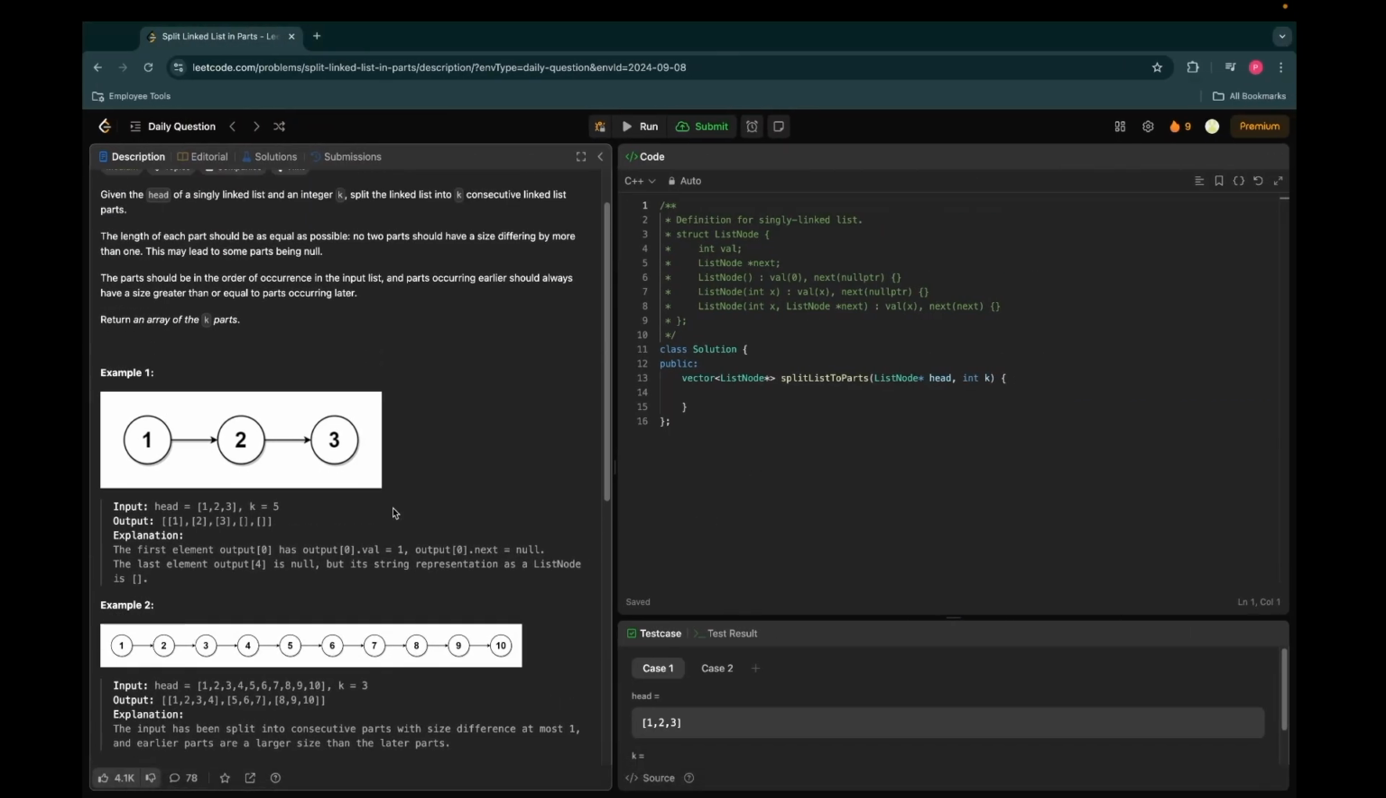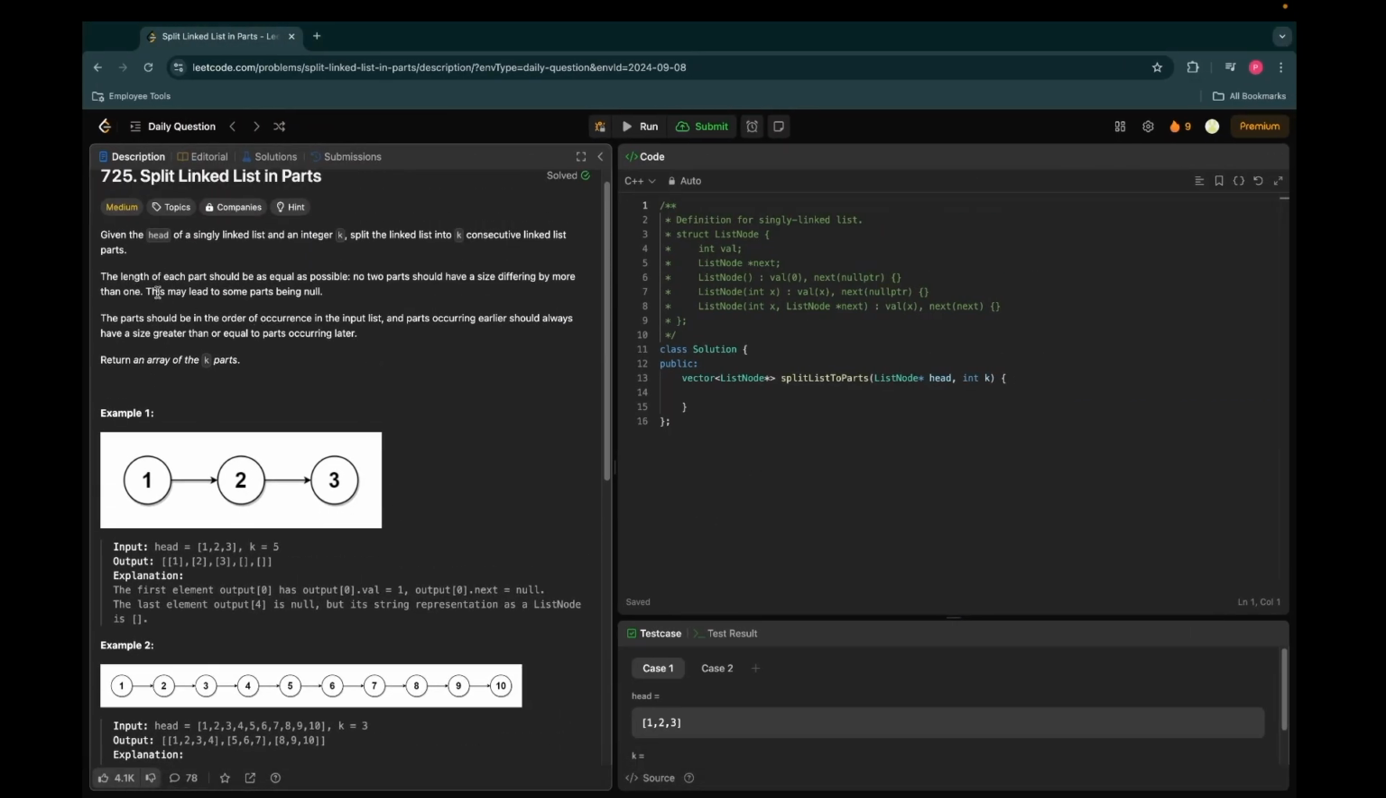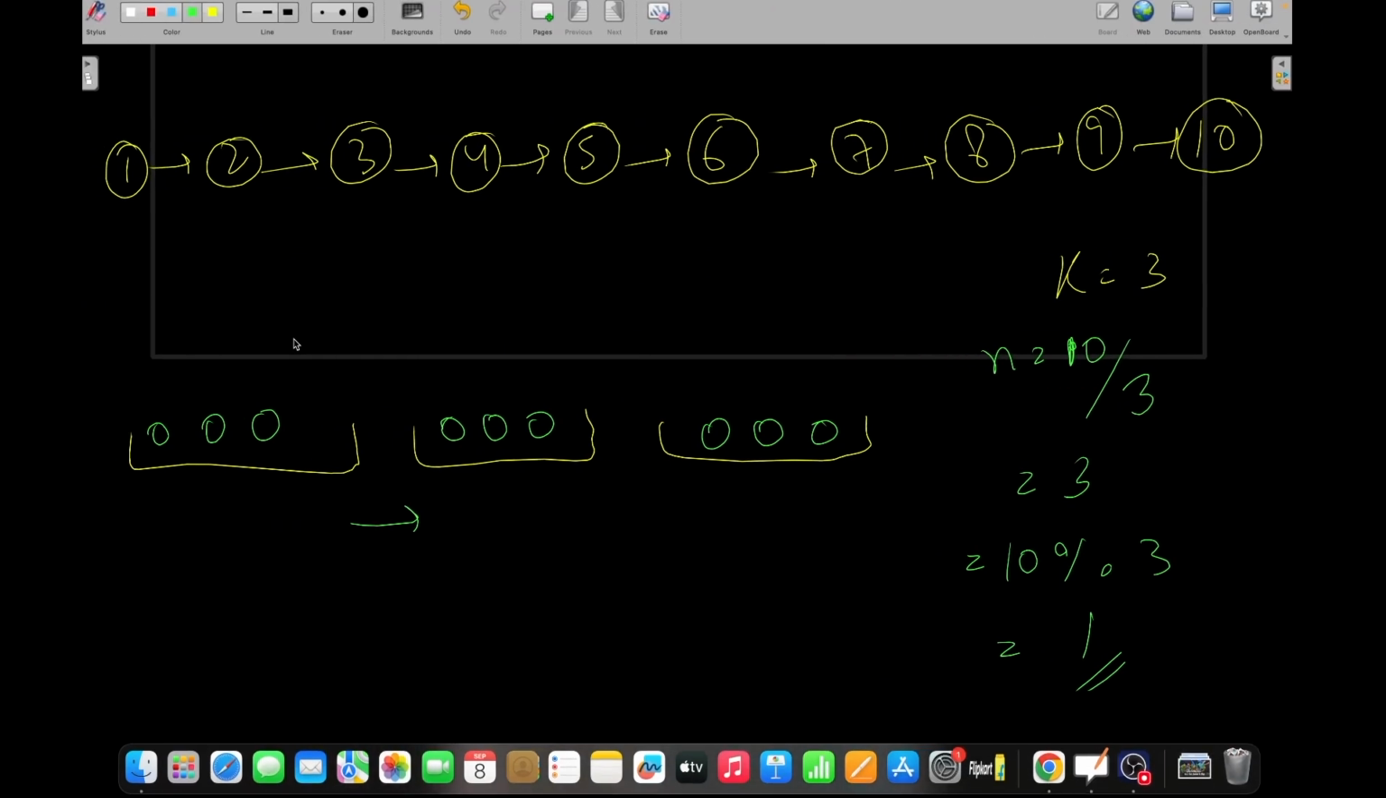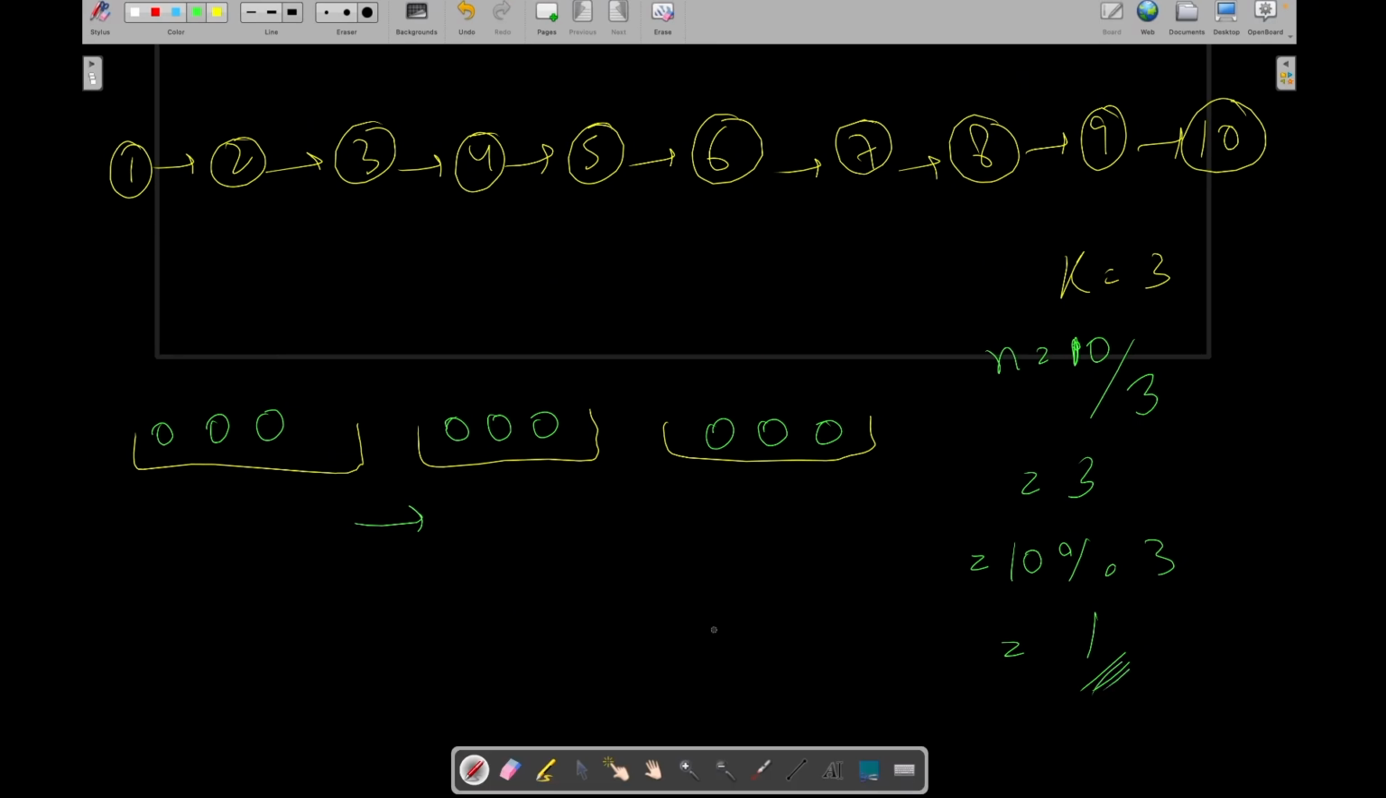As given in the question, the length of each part should be as equal as possible, and parts occurring earlier should always have a size greater than or equal to parts occurring later. So in which box should we put this remaining ball? In the first one, because the earlier part can have a greater size. This is the earlier part. We cannot put this remaining ball in the last one.